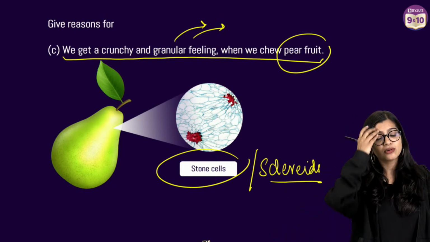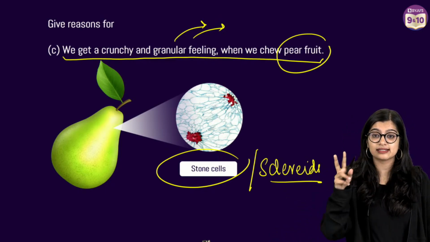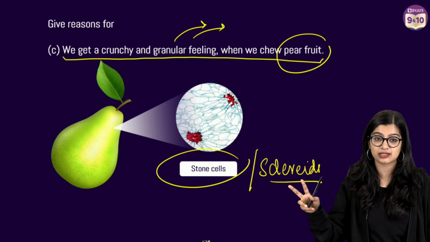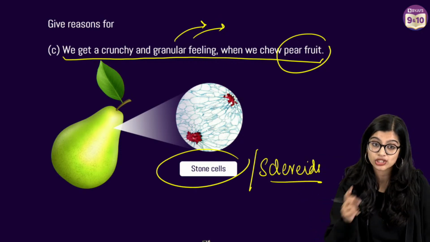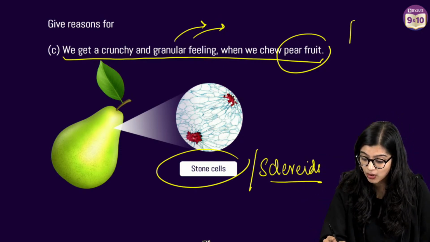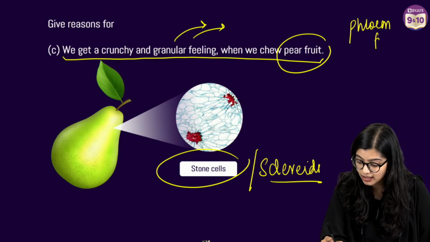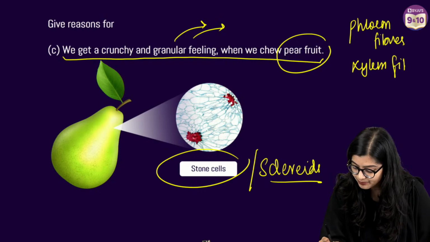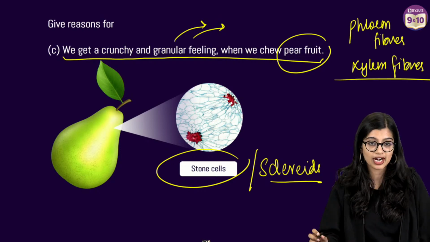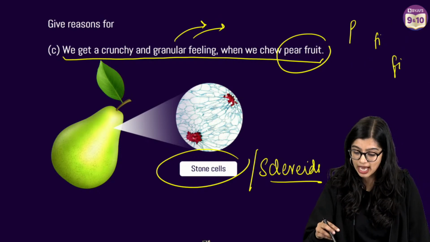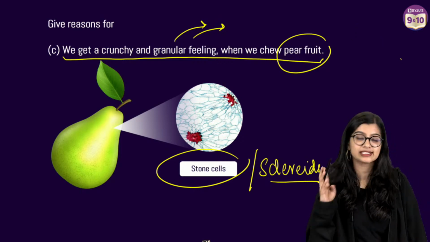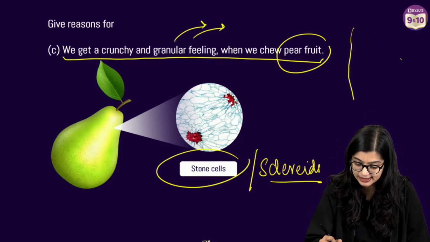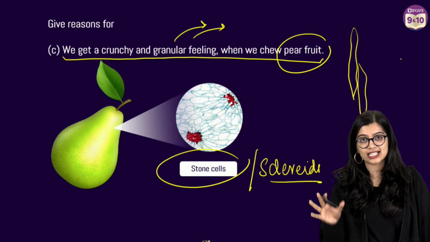So first and foremost, we have sclereids, sclerenchyma, and fibers. In your xylem and phloem, you would have learnt about phloem fibers and heard about xylem fibers. We know what sclerenchymatous cells are: they are long cells. There are two aspects of it.